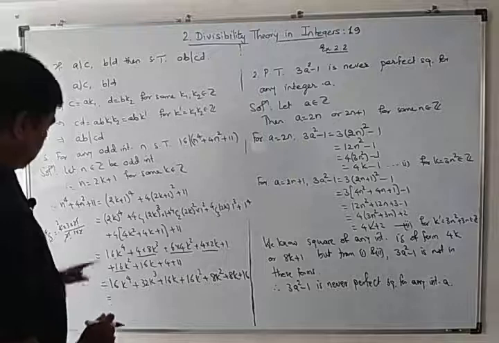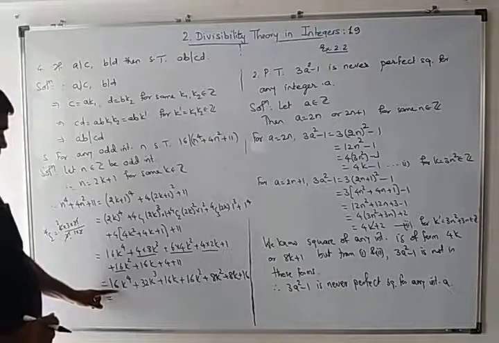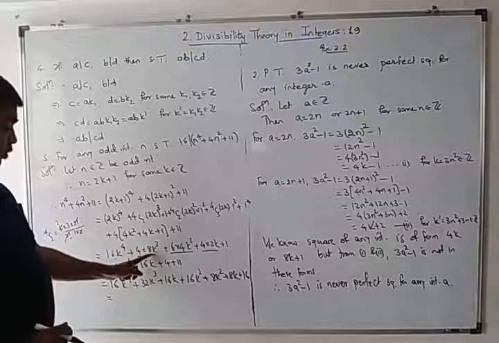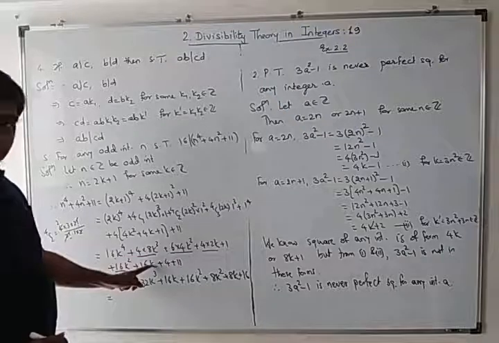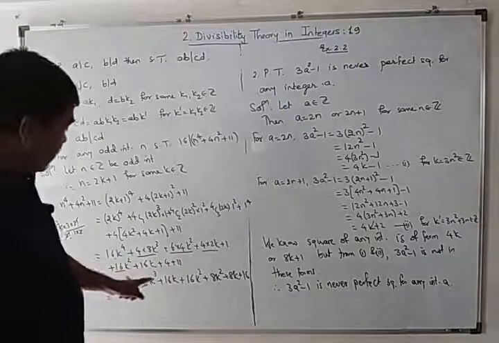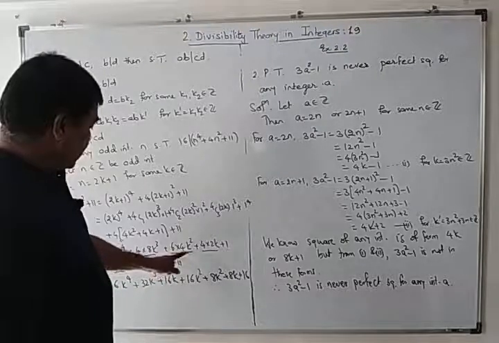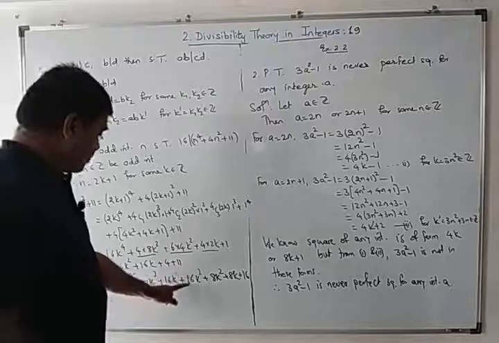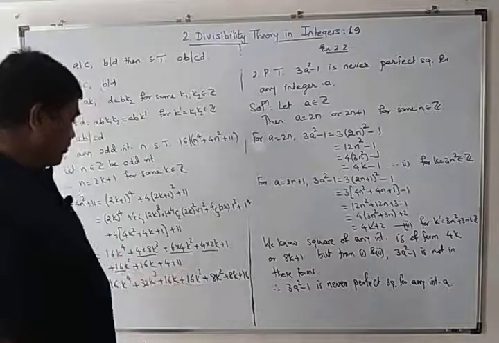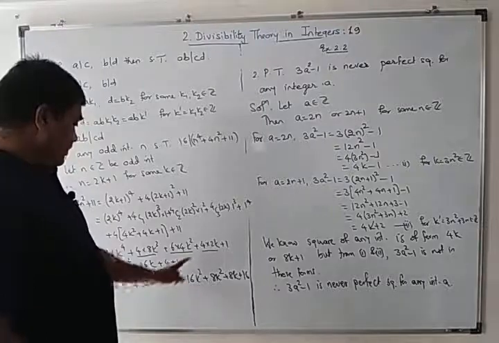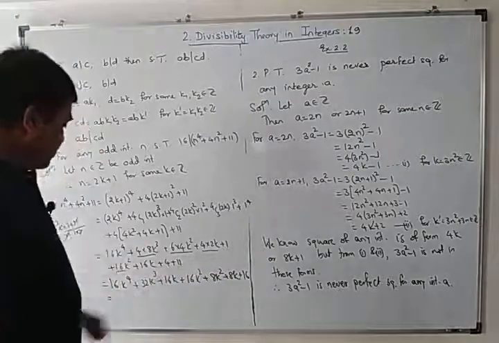Now 16k raised to 4, 4 into 8, 32k cube. Then what I am doing, this 24k square is taken with 16k square plus 8k square. Then this 16k is taken here, 8k I am taking here, and plus 16.